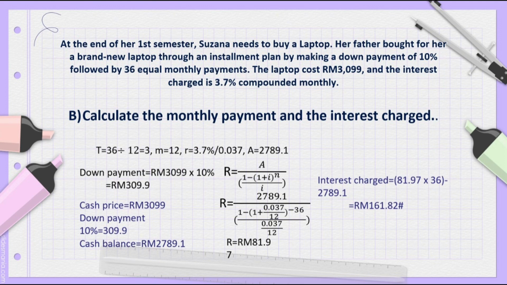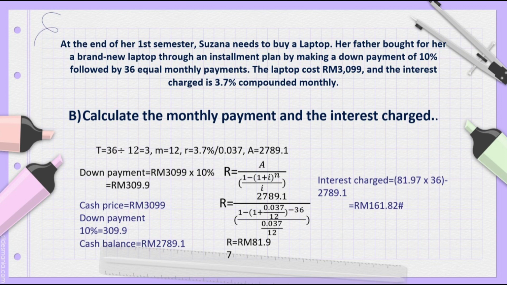The cash balance is the cash price minus the down payment. The cash price is 3,099 ringgit minus the down payment of 309 ringgit and 90 cents, which equals 2,789 ringgit and 10 cents. So the cash balance is 2,789 ringgit and 10 cents.